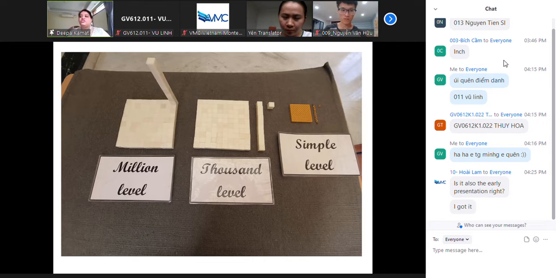And once the children do this, please remember that if you don't want to keep the card, you can write it and you can place a slip there which says simple level, 1000 level, million level.